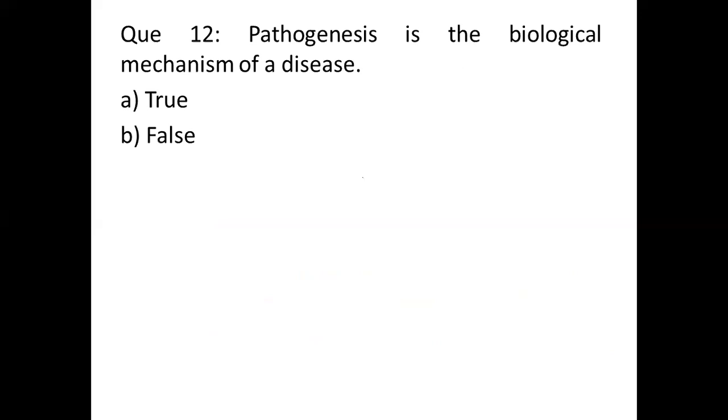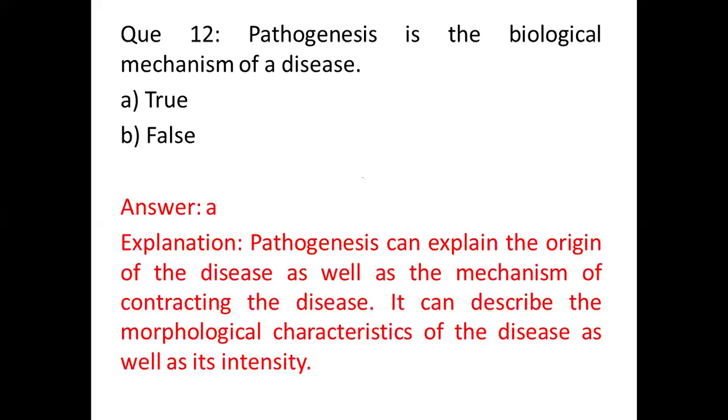Question number 12, again a true and false question. Pathogenesis is a biological mechanism of a disease. Option A true, option B false, and the correct answer is A. Obviously, pathogenesis can explain the origin of the disease as well as the mechanism of contracting the disease. It can describe the morphological characteristics of the disease as well as its intensity.